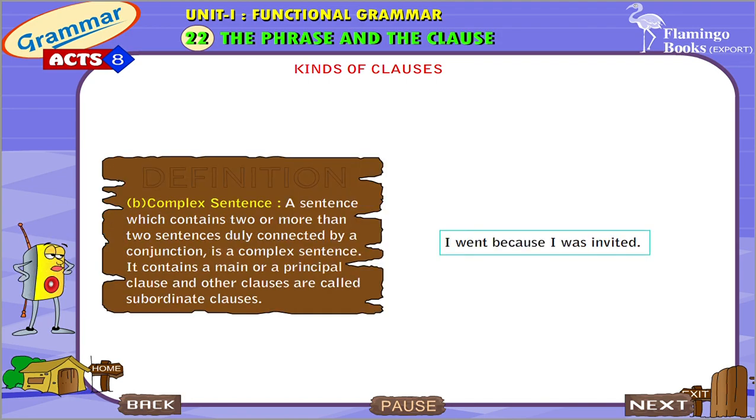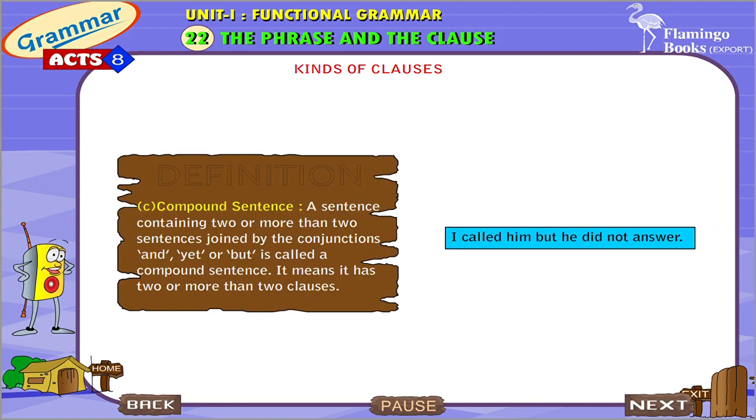Complex sentence. A sentence which contains two or more than two sentences duly connected by a conjunction is a complex sentence. It contains a main or a principal clause and other clauses are called subordinate clauses. Compound sentence. A sentence containing two or more than two sentences joined by the conjunctions and, yet or but is called a compound sentence. It means it has two or more than two clauses.